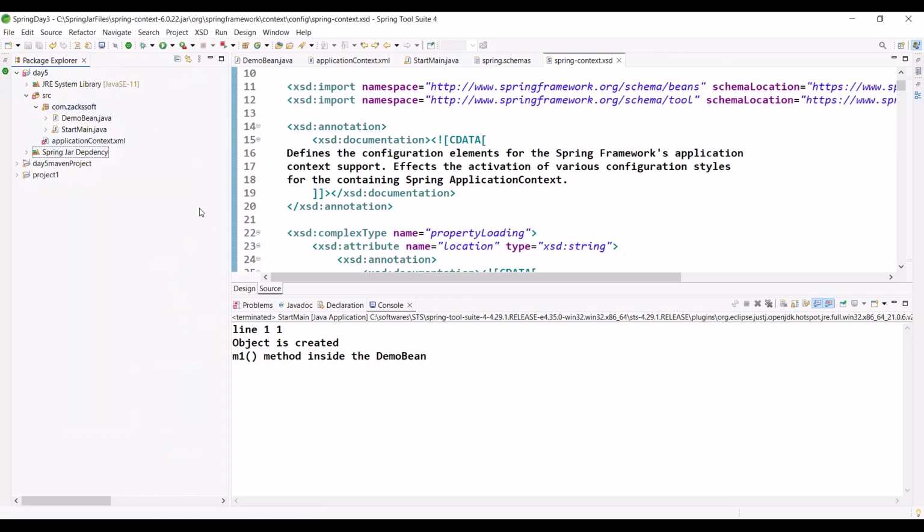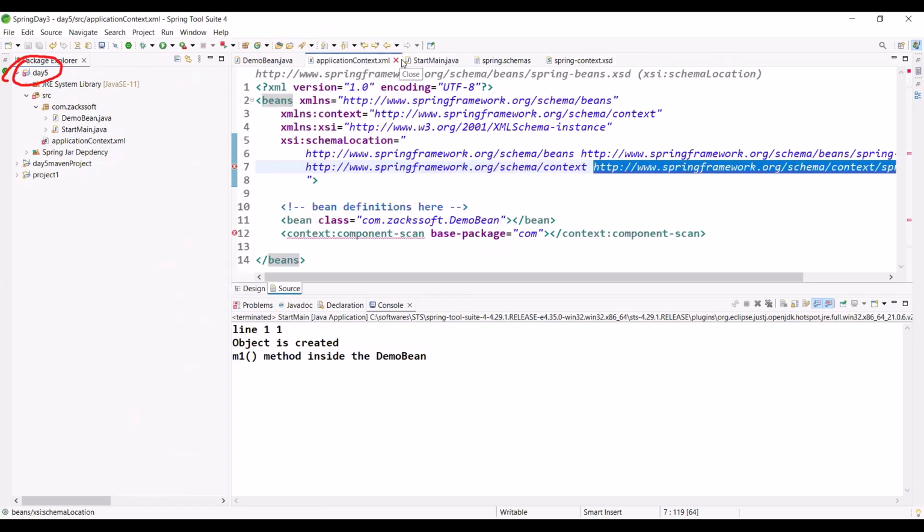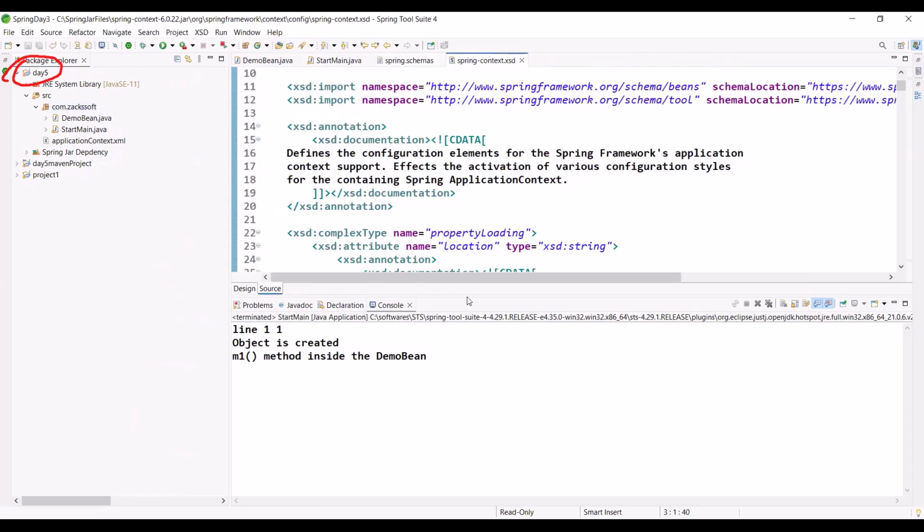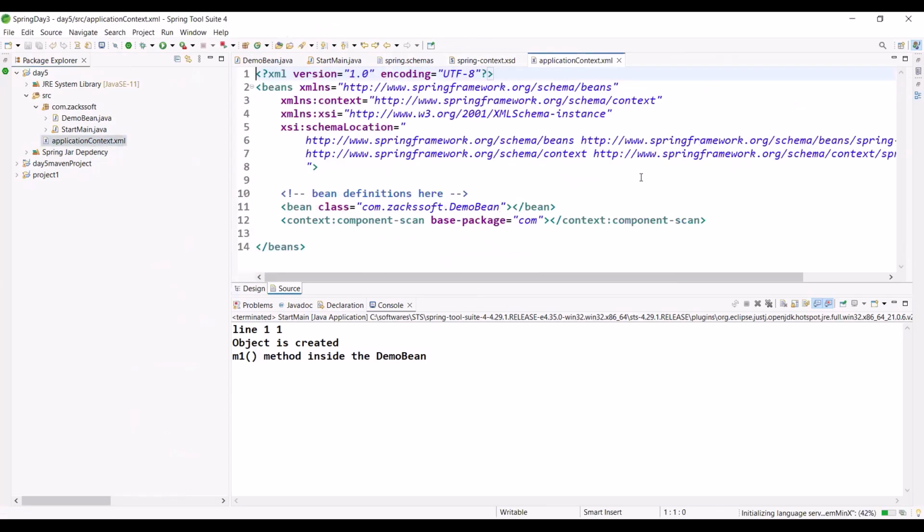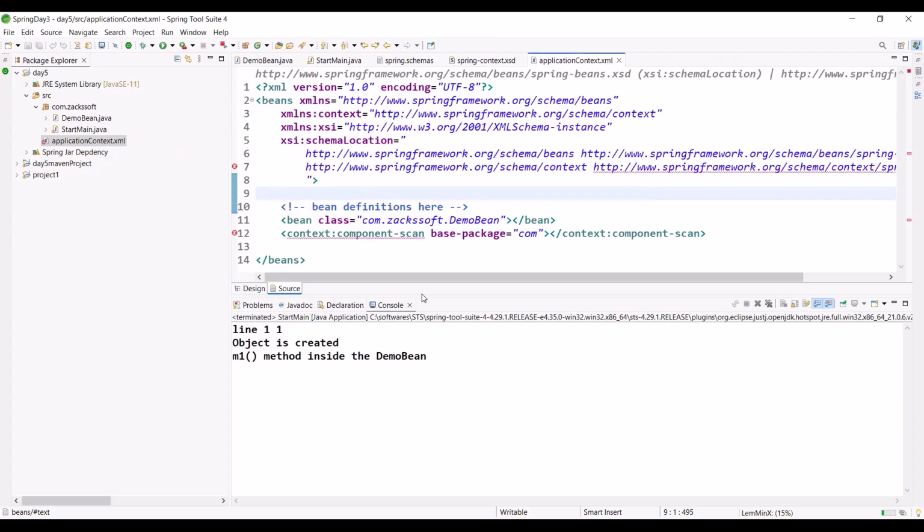So right now you will observe we are getting error in the whole project, right? So simply if I cancel this one, there is no error right now. Observe, there is no error. Maybe you will understand. We are getting error in this application context. Is it possible to run?